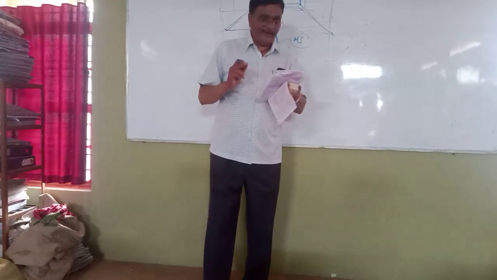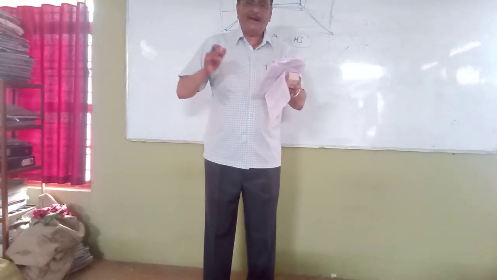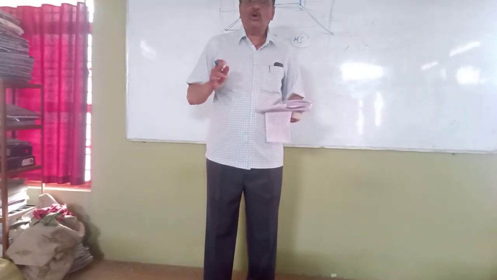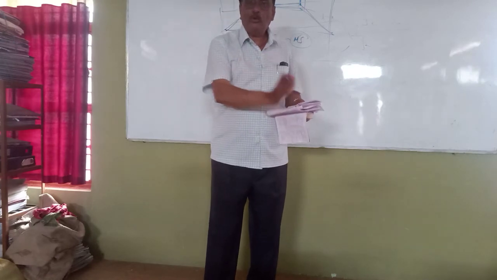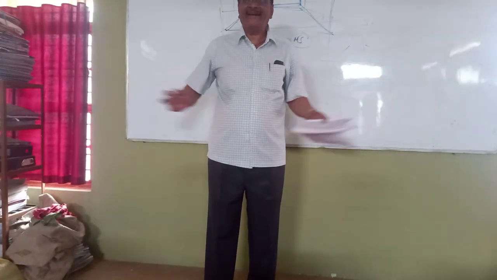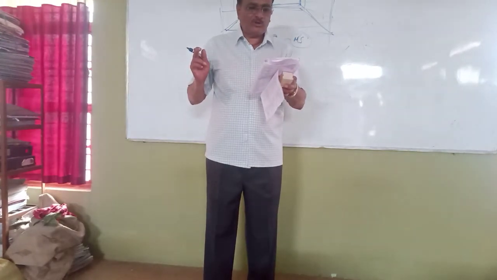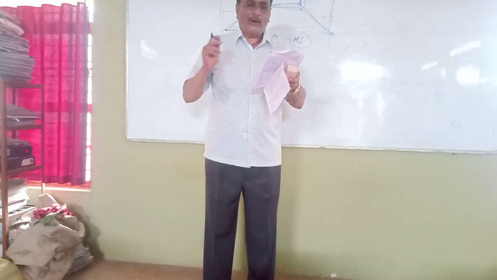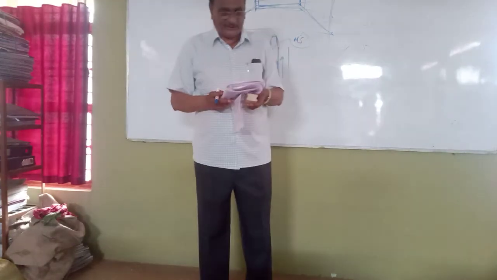My students, tell me, the width of the shoulder provided on a roadside varies from 1.2 meter to 1.8 meter. The right answer is 1.8. The question with answer: the width of the shoulder provided on the roadside varies between 1.2 meter and 1.8 meter. 1.8 is the correct answer. Understand or not?